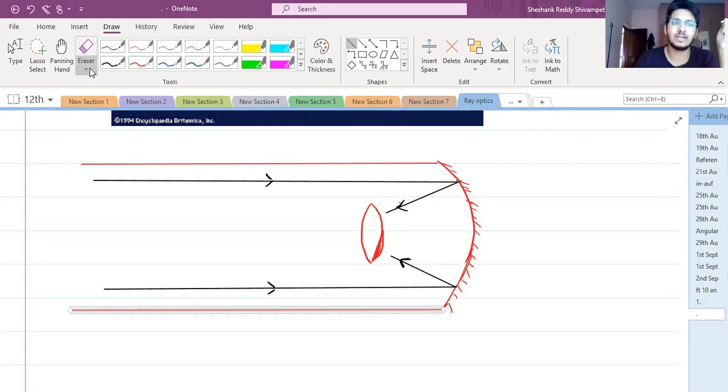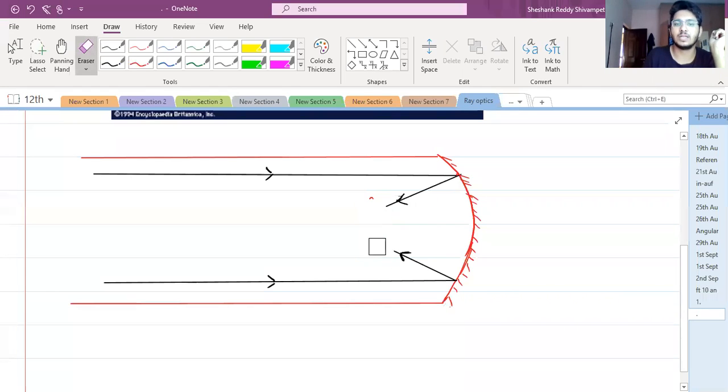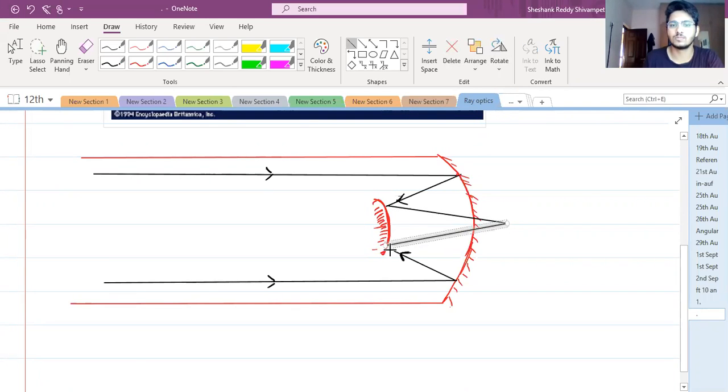So to overcome that difficulty, we make use of this design. कौन सा? ये वाला. तो इसमें क्या हो जाएगा? We again make use of a mirror, दूसरा mirror. कौन सा? I'll make use of a convex mirror. So what happens is when you make use of a convex mirror, here the rays will be reflected in this way, basically as shown. Got it?